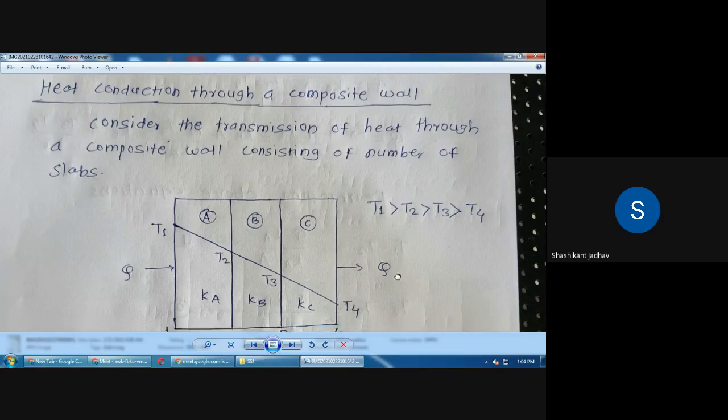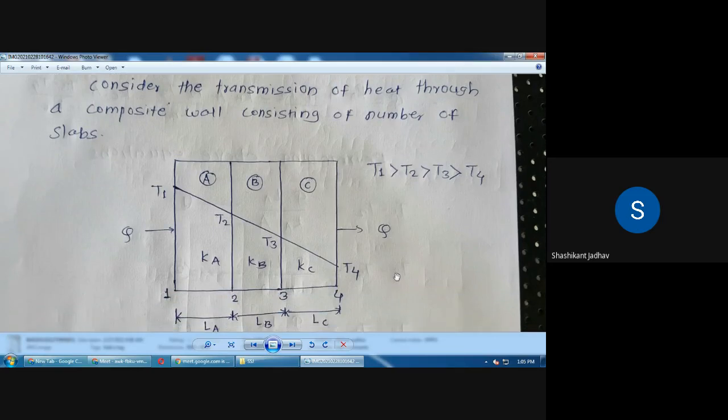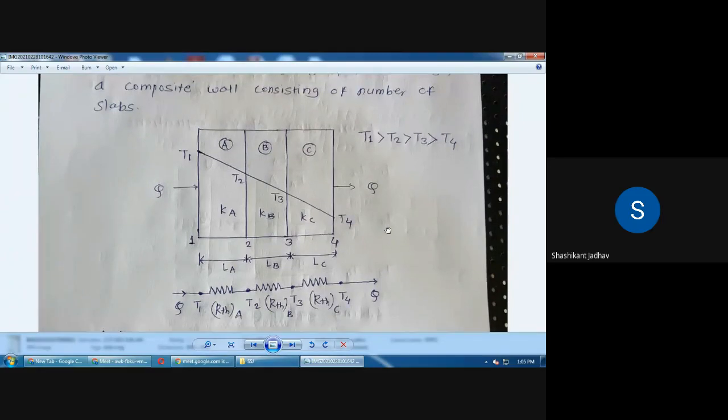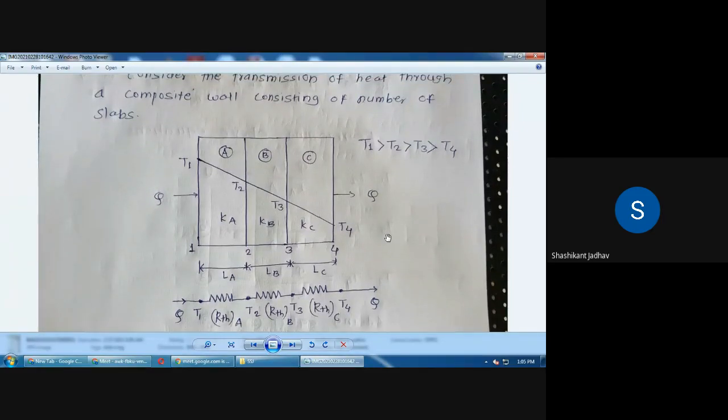So all of you draw this diagram, composite wall. Okay, draw this diagram. So there are three layers. First layer is A layer, second layer is B layer, and third layer is C layer. So we know that for the plane wall, heat distribution is linear. So temperature is changing with respect to thickness, that is in the form of linear. So T1 to T4, the temperature is changing linearly. So T1, T2, T3, and T4.